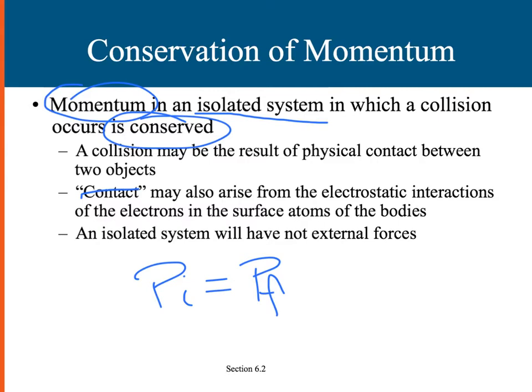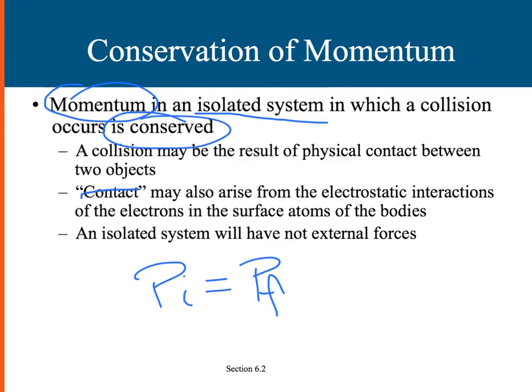The electrons in the outer shells of each object repel each other, and there isn't that true contact of what we think. And so we just want to make sure that this electrostatic interaction can also be considered this contact that we speak of on a macroscopic level.